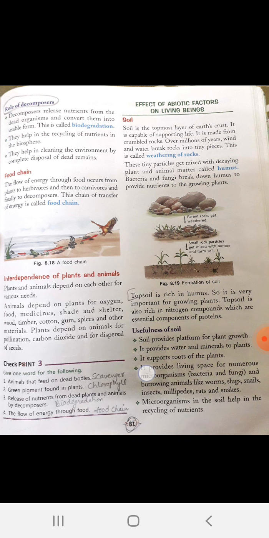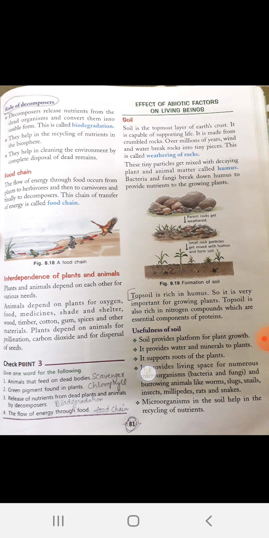So, food chain. This you all know: plants as producers provide food to the consumers, and after that the dead remains of consumers will be eaten up by microorganisms like bacteria and fungi, that is decomposers and scavengers.